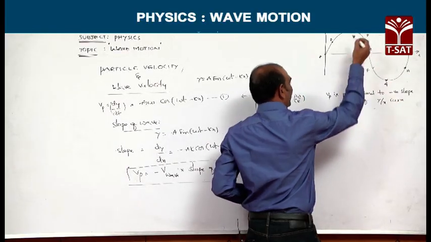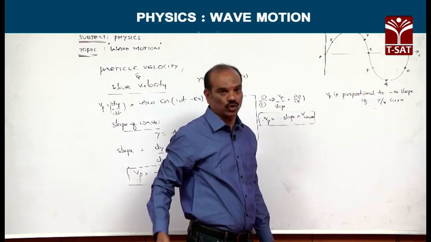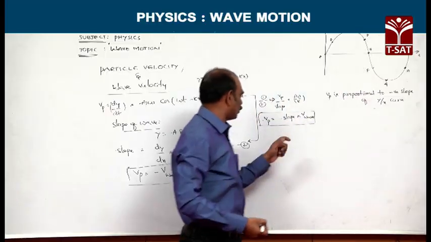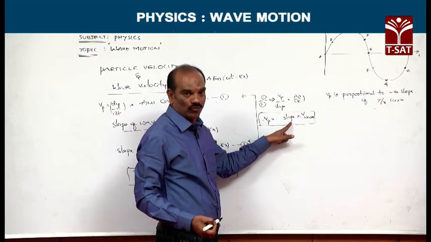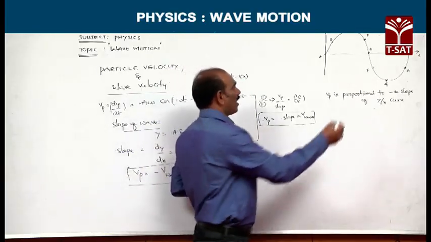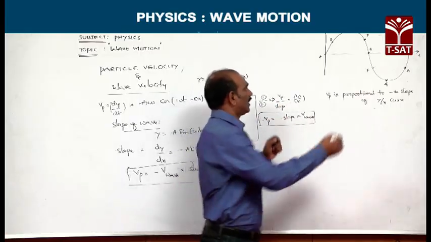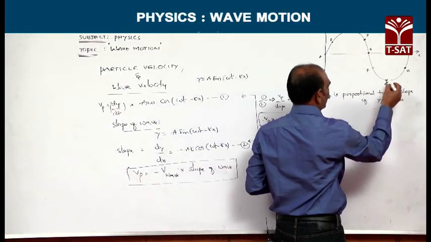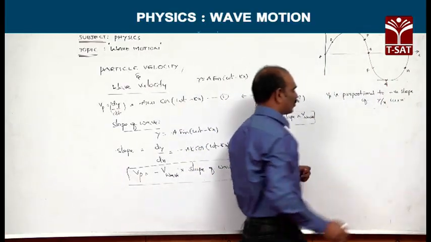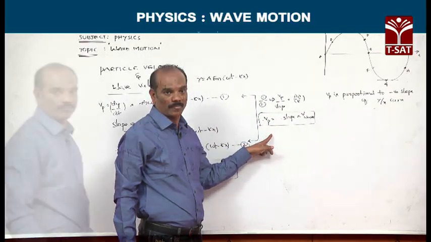For particles D, E, and F, they have negative slope. As the slope is negative, minus of a negative value will become positive, so the direction is upward. Now for particles C and G, the slope of particle C is 0, the slope of particle G is equal to 0, so velocity is equal to 0.